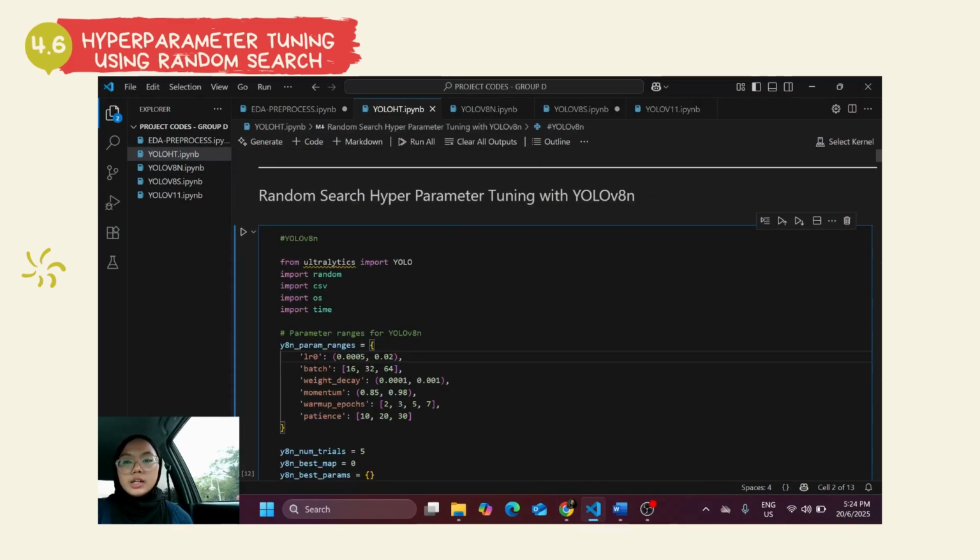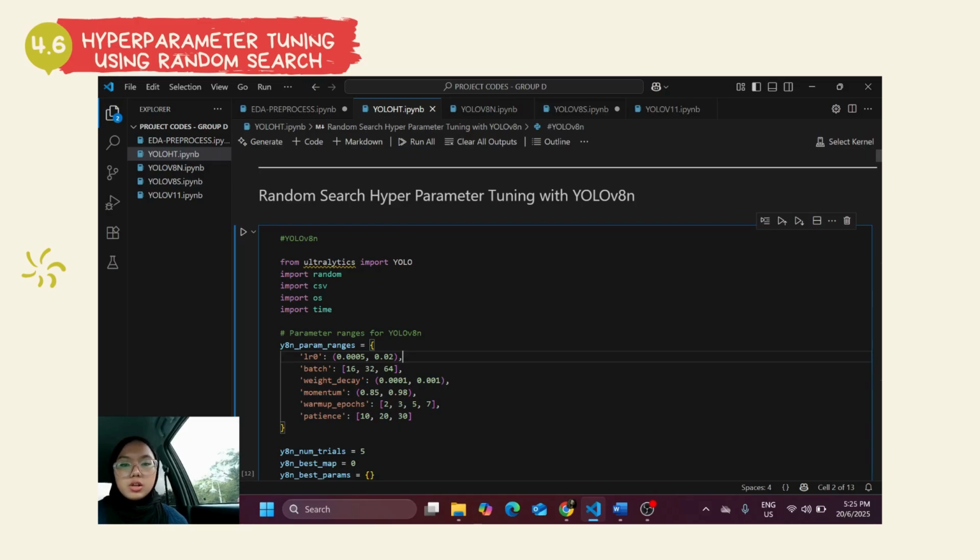Next, I'll be explaining the hyperparameter tuning that we have applied to our three YOLO models. We decided to do a random search hyperparameter tuning on all three models using the same techniques and the same parameter ranges, so it'll be much fairer for comparison. Why did we choose random search? Because we think that it's simple, fast, and effective, especially when only a few hyperparameters can significantly impact the performance. We didn't pick grid search because it tests all combinations exhaustively.